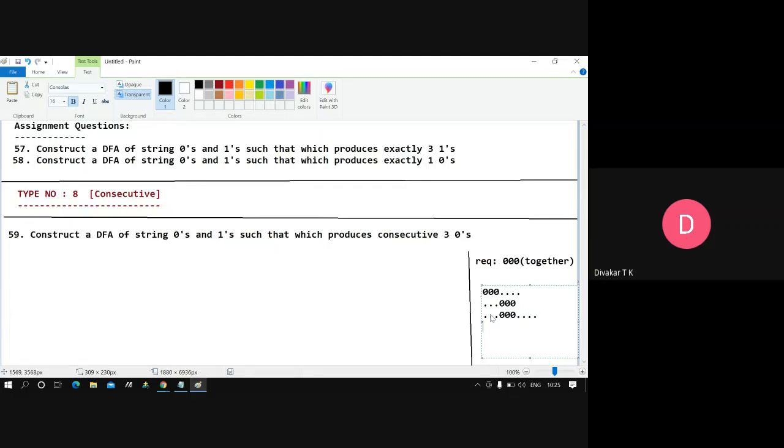All are valid only. Okay, for example 10011 is invalid. I will write 1010001. Now this is valid. Okay, this part you have to digest now.